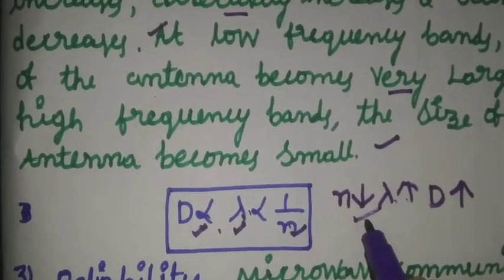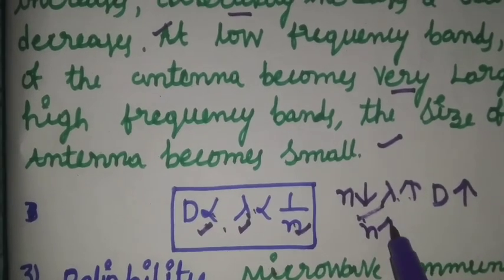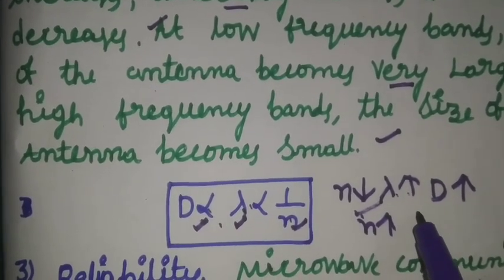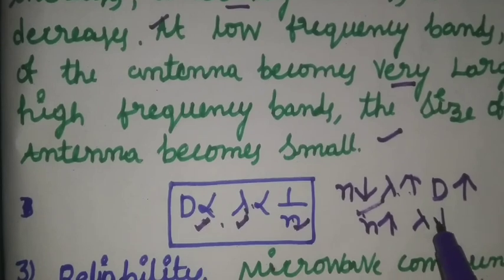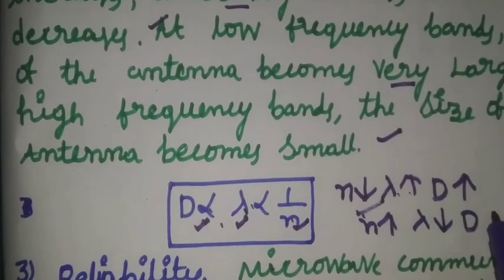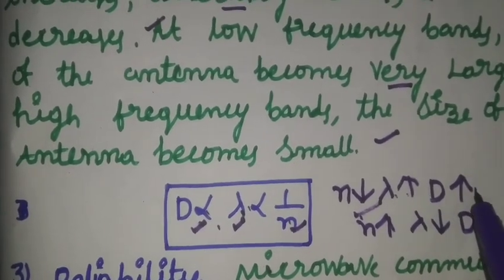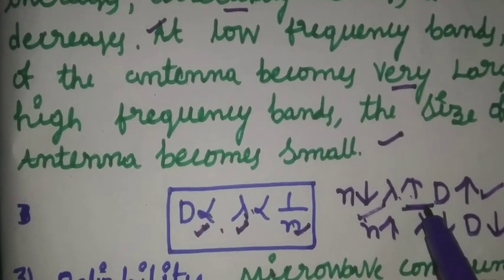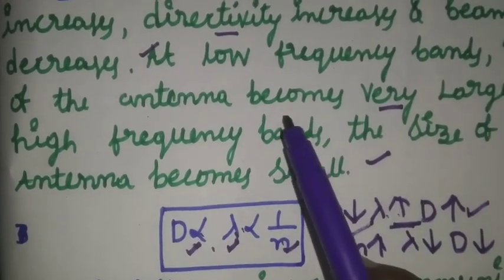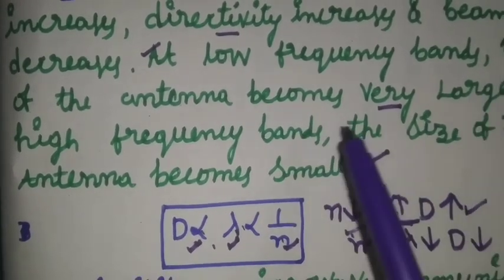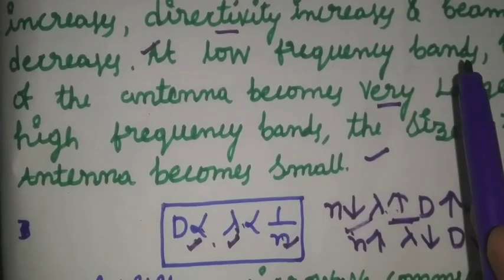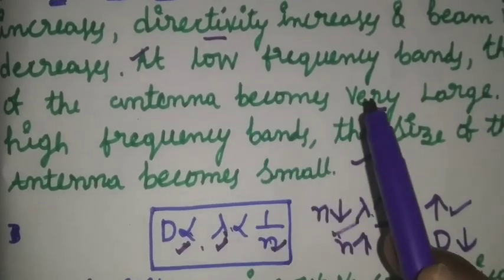Whenever the frequency increases, then the lambda value decreases, and automatically the diameter of the antenna decreases. This expression shows that at low frequency bands the antenna becomes very large.